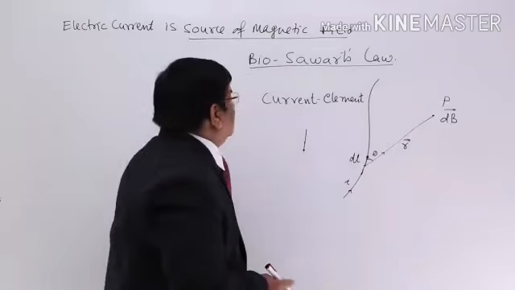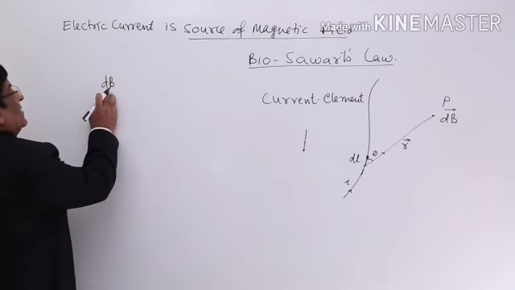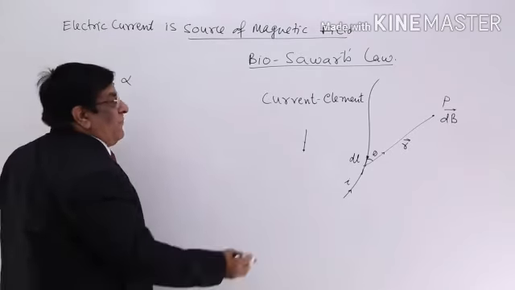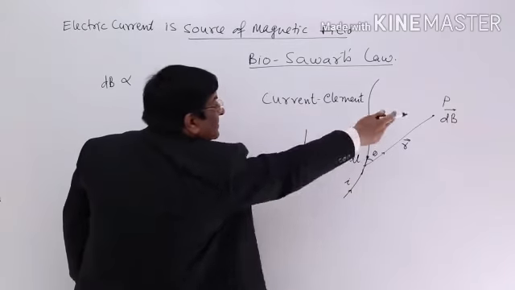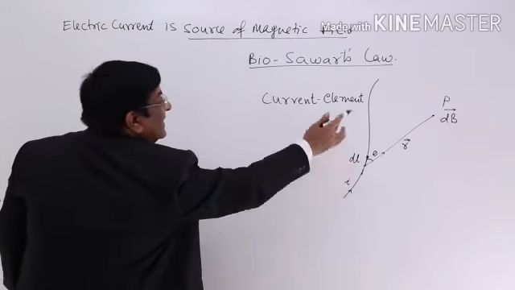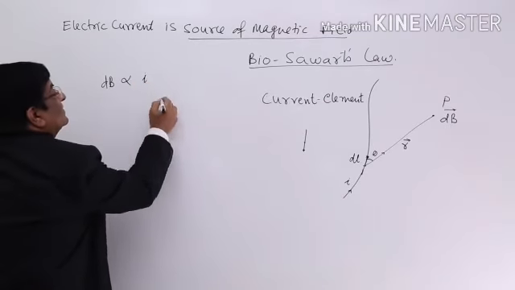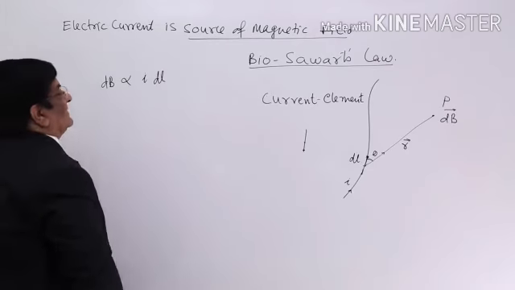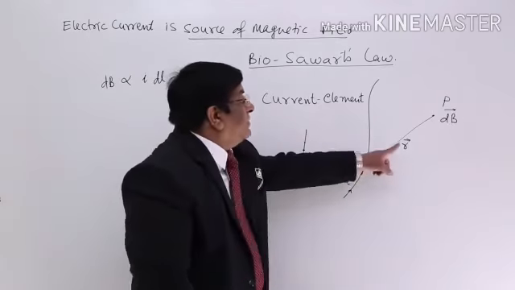Now, he says that this dB depends upon many quantities. Okay, this dB is proportionate to, if this length is larger, then strength of magnetic field will be more. If current is larger, then strength will be more. So, this is proportionate to I, this is proportionate to dl, and this is inversely proportionate to the distance r.